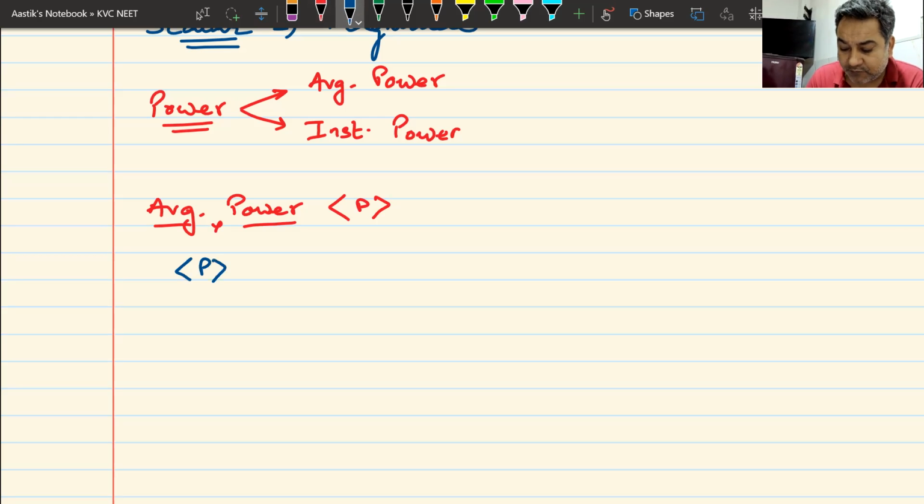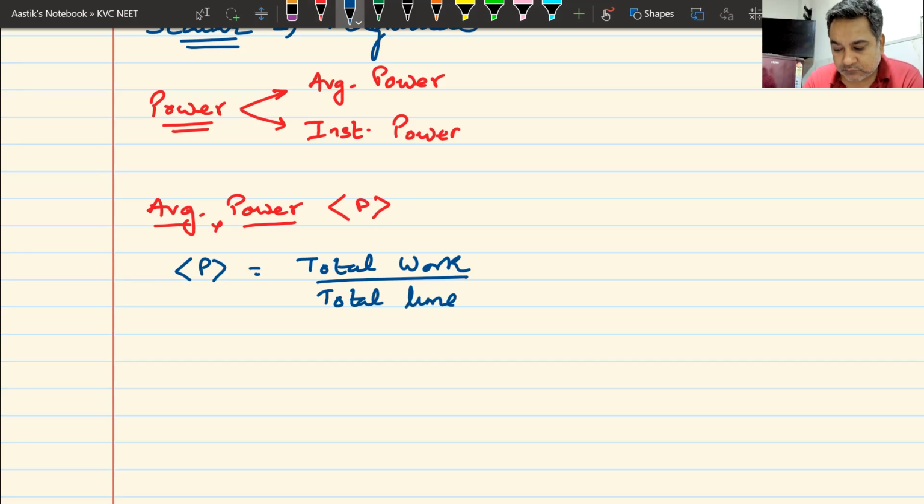So average power would be total work, how much total work I have done, divided by total time. If I have done 5 joules of work in 5 seconds, 5 joules divided by 5 seconds.